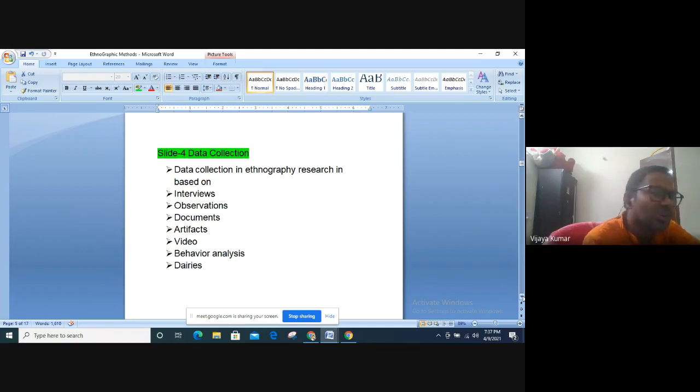So these are called observations. One is interview, but to directly go and observe a classroom and find out the lacunae or pitfalls, or to assess the promises and pitfalls of every class, is what is called direct observation.